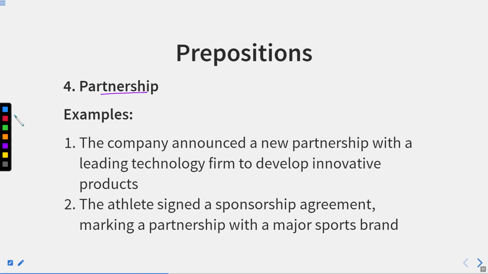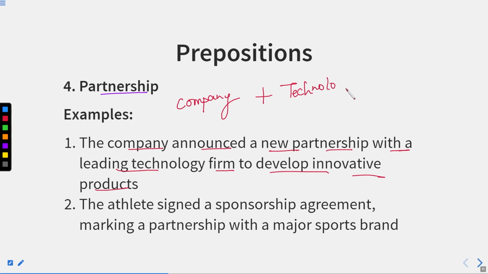Partnership. If there is a word partnership, we can use with it. How? The company announced a new partnership with a leading technology firm to develop innovative products. Now, what are the two things? First, this company and another company, or you can say technology firm. So both of these are going to collaborate with each other. So we can use partnership with. There are two things and they are combining and they are doing a partnership. It means they are coming into partnership. So we can use partnership with.